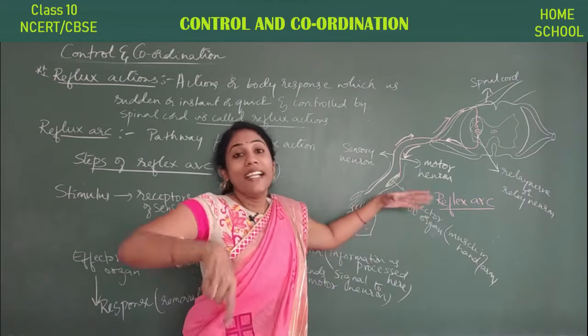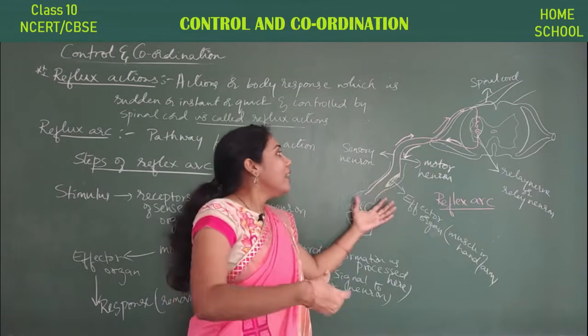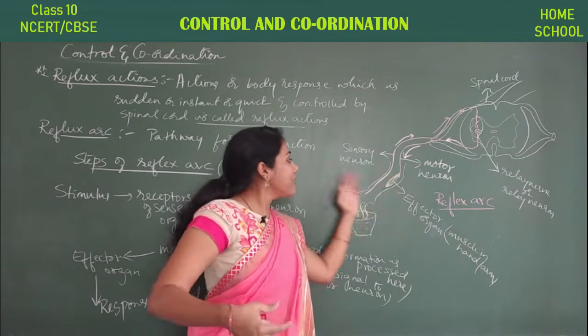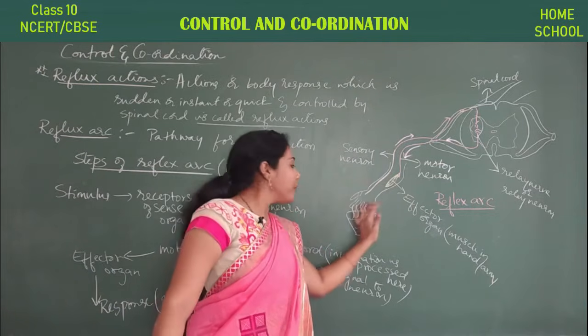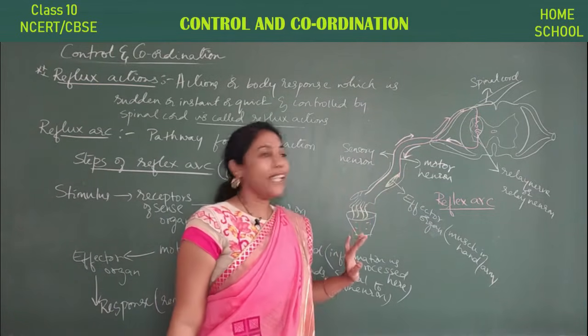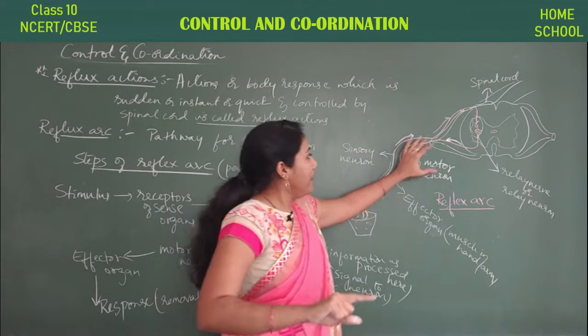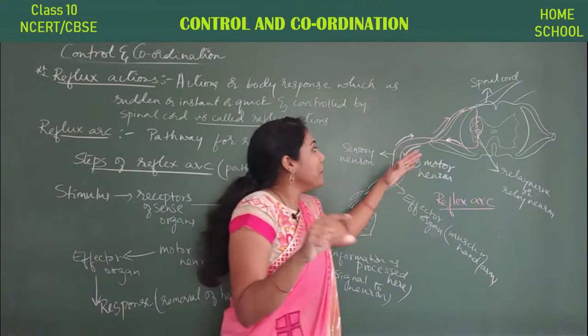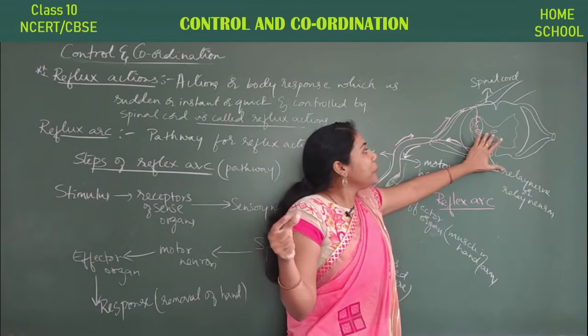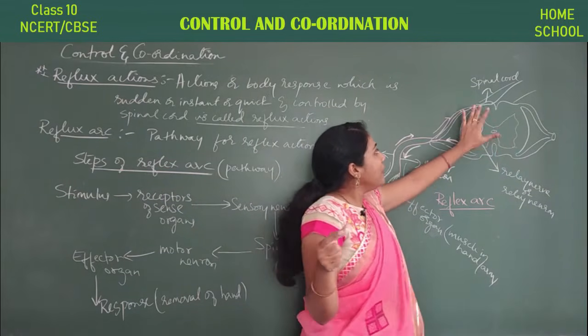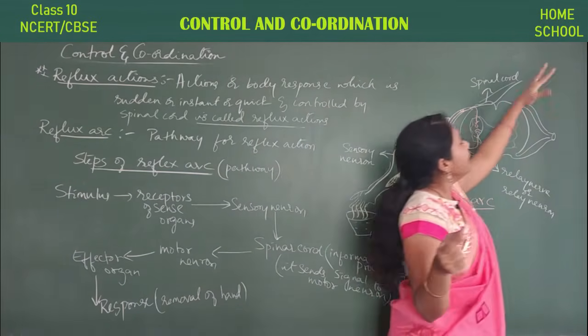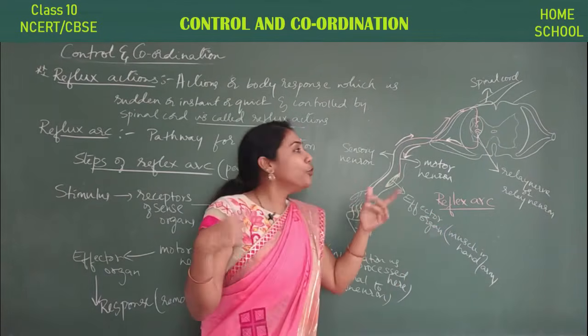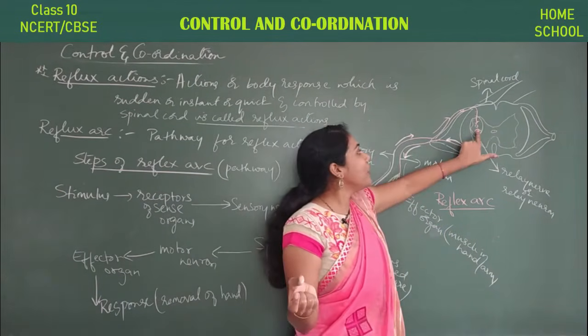It is the spinal cord that takes the decision and sends the signals to the hand muscles to remove the hand from this hot water. But definitely the same information later goes to the brain also. The information does not just stop at the spinal cord. From the spinal cord, the information is carried to the brain also. So who will do that work? Actually, the relay neuron is there, no?